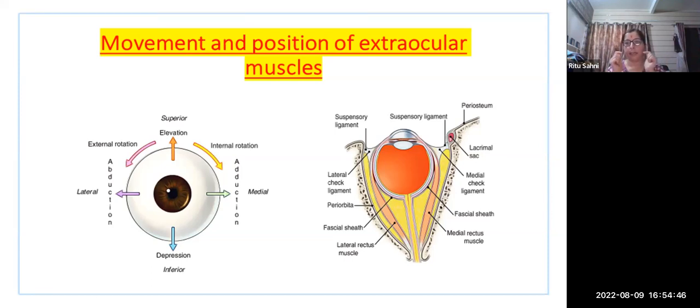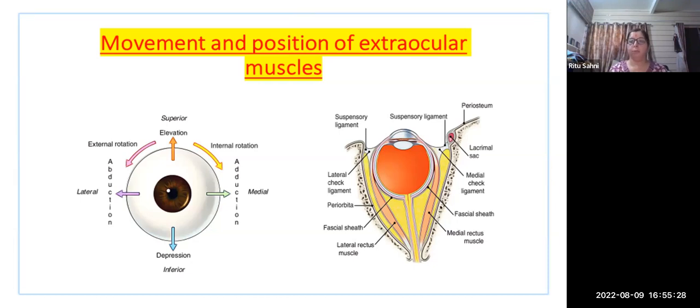If I look towards the nose, it is internal rotation. Or if I look towards the outside, it is external rotation, like abduction, adduction, and medial and lateral. These are the same phenomena which we see in all the muscles. The extraocular muscles play an important role for the eyes. If in one direction the muscle is tight or not able to give movement to the eyeball, it means there is tightness in one muscle. And the synergistic muscle also plays a very important role.